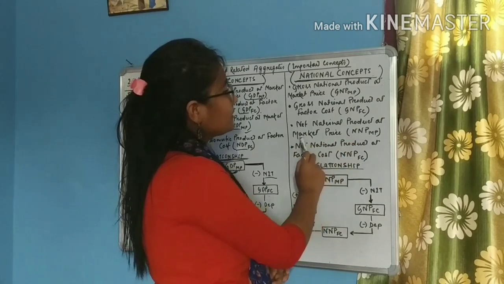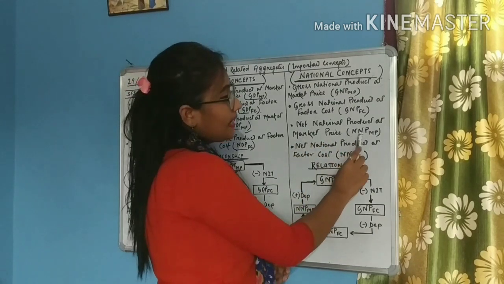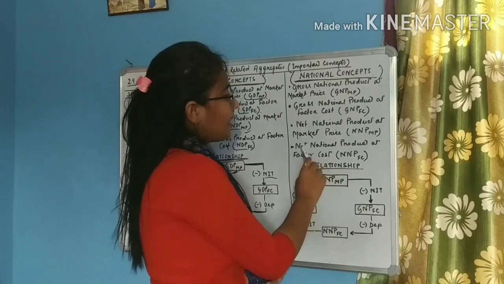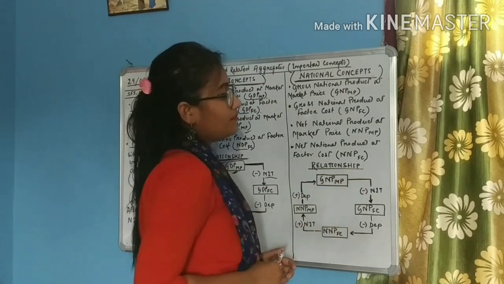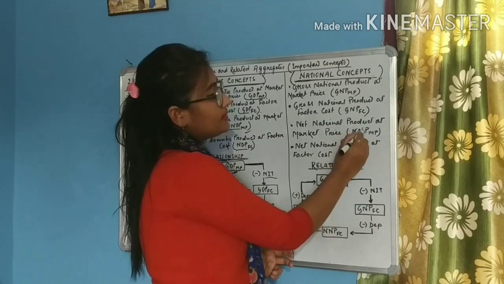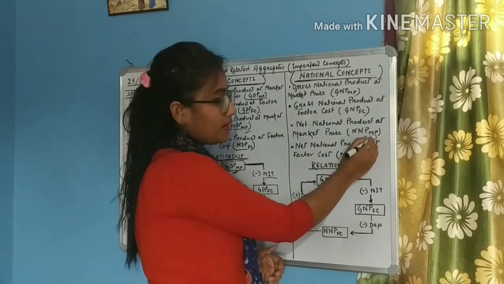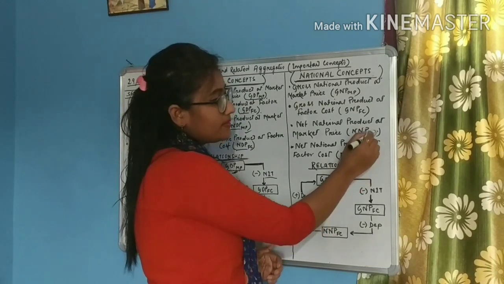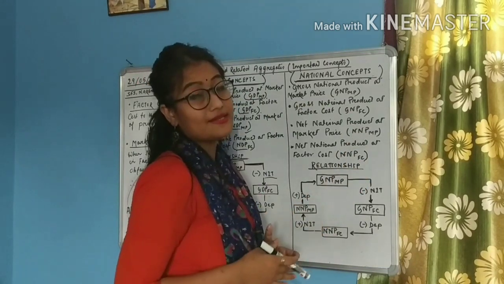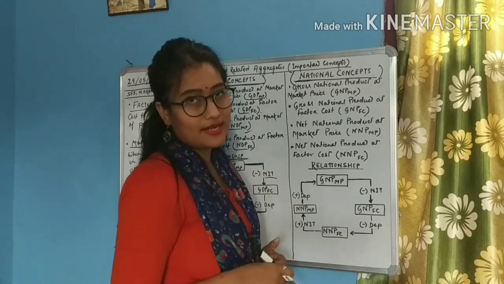Net national product at market price, NNP-MP, and net national product at factor cost, NNP-FC. So students, this is net national product at market price, net national product at factor cost. The only difference is MP and FC. That is the difference of the net indirect taxes.